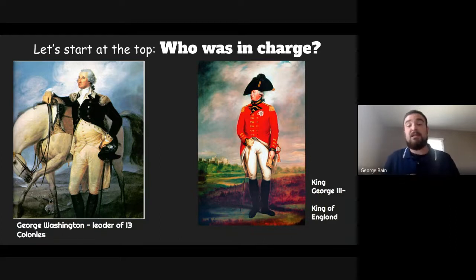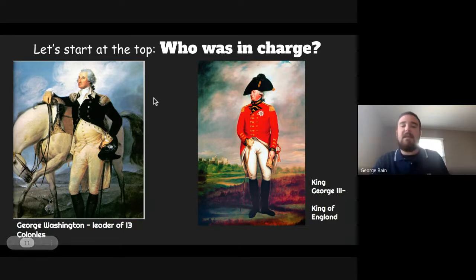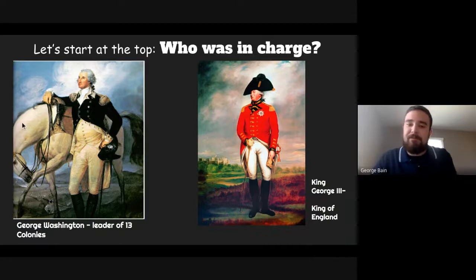So what we're going to do today is start by looking at the two leaders of these two regions. I'm not going to call the 13 colonies a country yet because they hadn't yet won their independence, right? So we're going to call the 13 colonies a region. George Washington, the name that we've all heard before, was the leader of these 13 colonies. This man here on the left with the fancy blue and black jacket and the nice white horse, that's George Washington. Now, on the other side of the ocean in England, we have King George III.